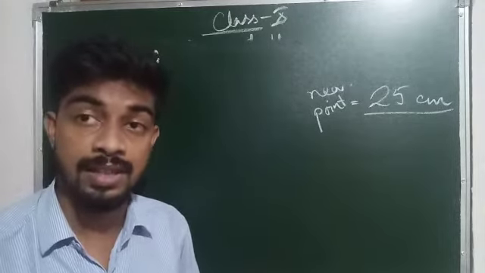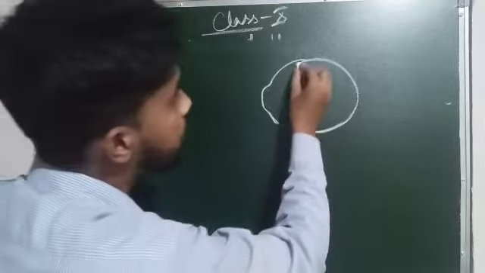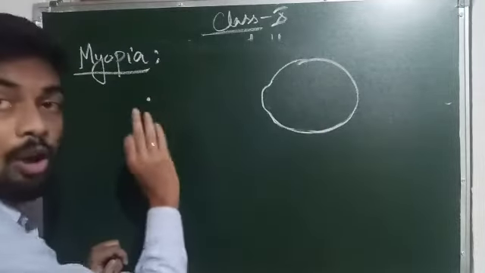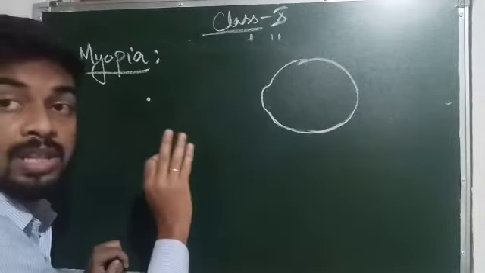For example, this is the eye of the person. Now for the person who is suffering from myopia, for example this is the object, an object within the near point.